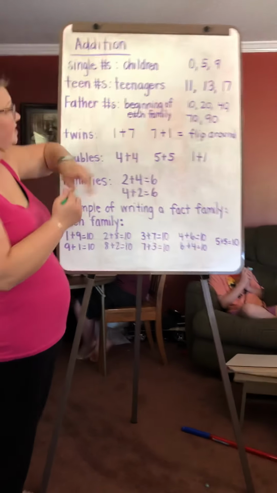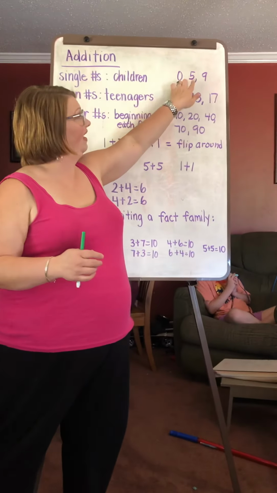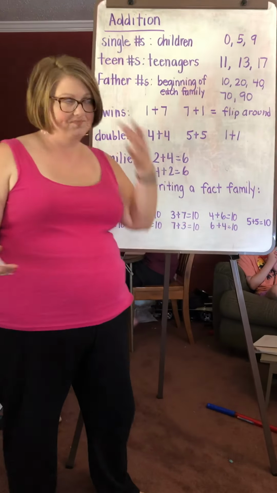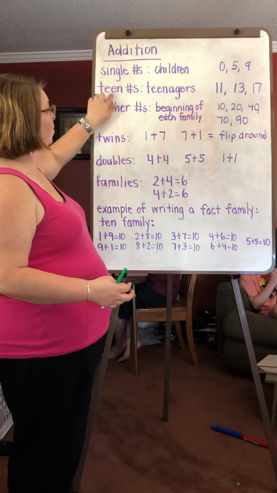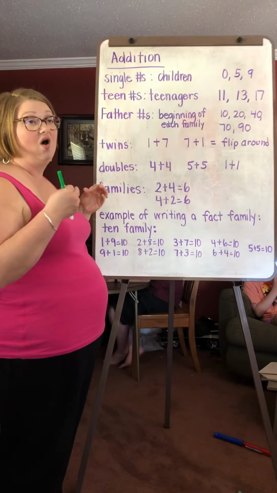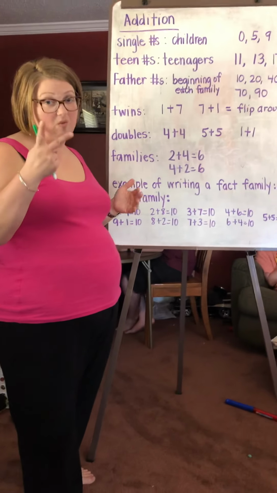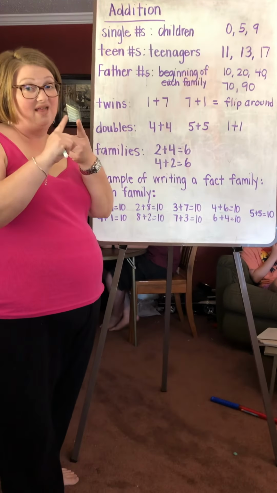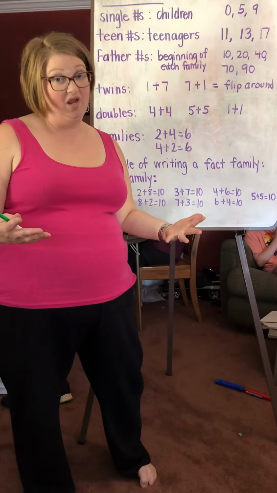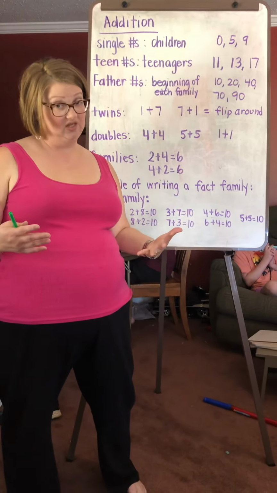If we're talking about just a single number, we call those children. So just a number like 1, 0, 5, 9, 6, 7, 8, those are just single numbers. We call them children. Okay, but if we get to the teens, we call those the teenagers. And you'll always hear the teen word in all of the numbers except for 2. Do you remember which 2 numbers those are? It's 11 and 12. 11 does not say the word teen, but it is still a teenager. And 12 does not say it either, but it is still a teenager number.